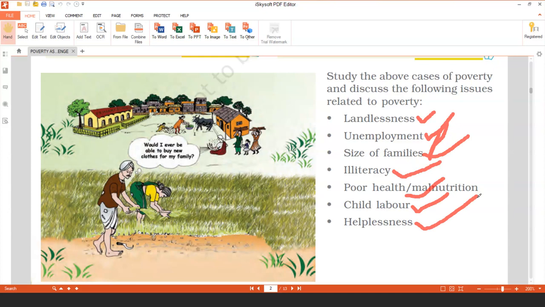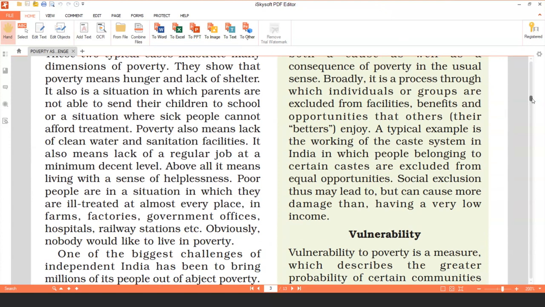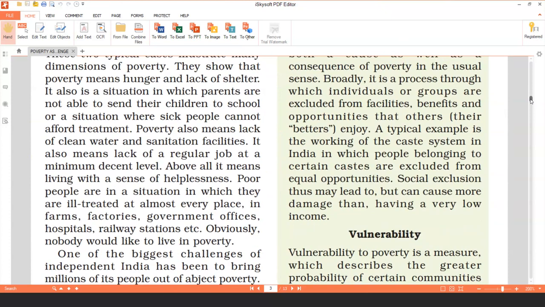So these issues are the causes of poverty, as well as the consequences of poverty. Consequences means the result or the effects of poverty. So these two typical cases illustrate many dimensions of poverty. They tell us about many of the dimensions of poverty. Now, what are these dimensions of poverty? They show what the meaning of poverty is. As we discussed just now, they show different meanings of poverty.